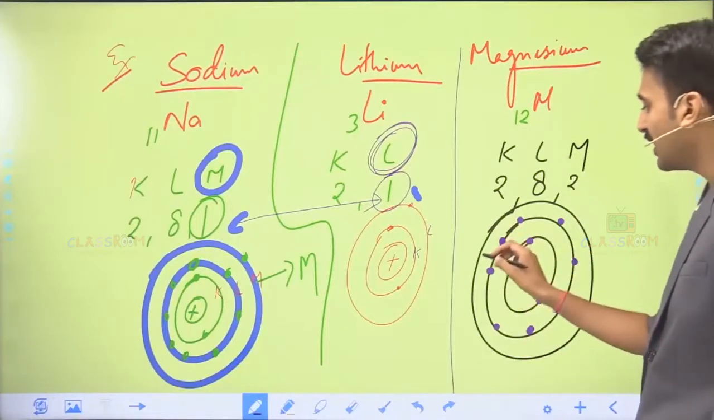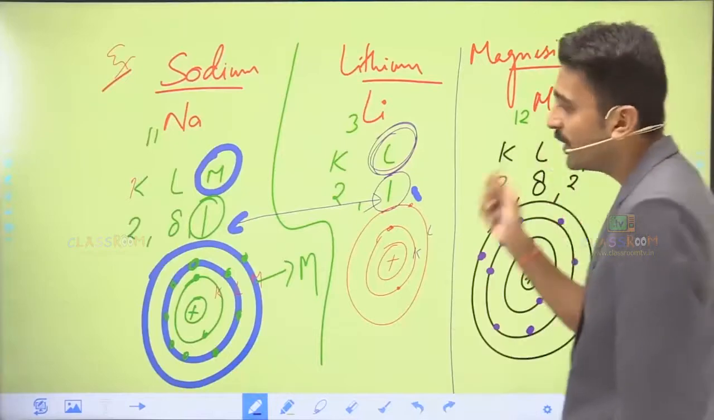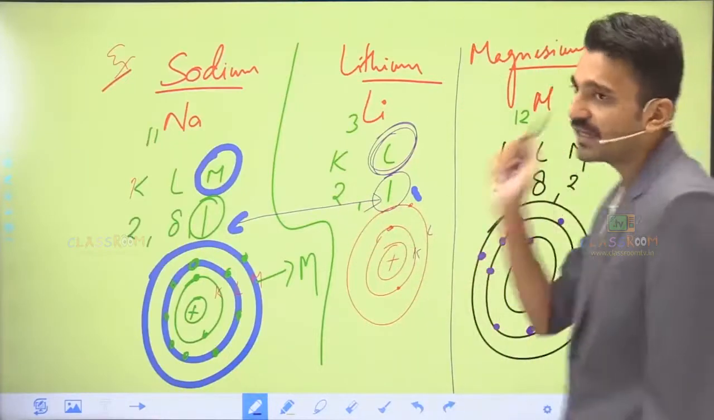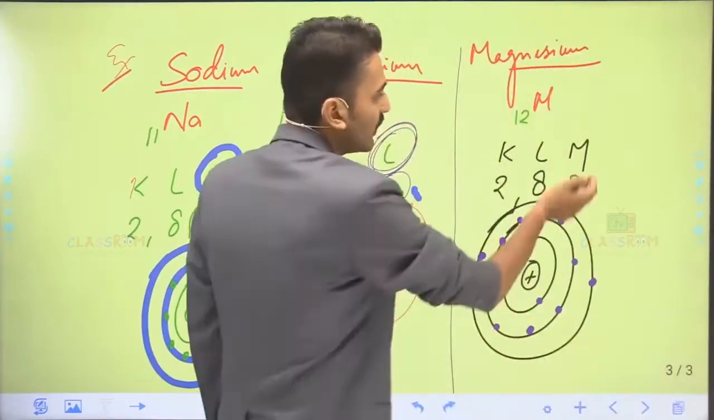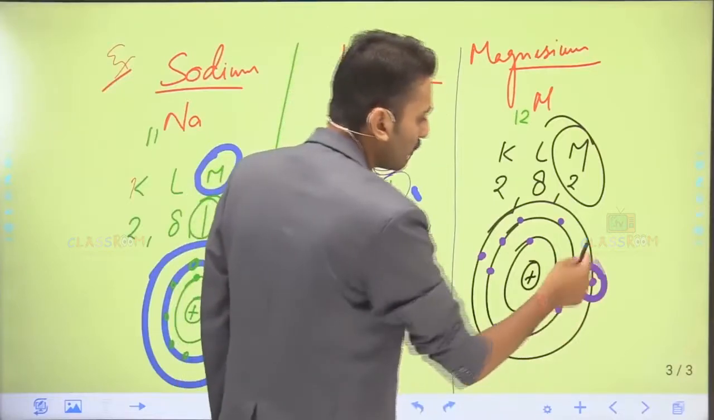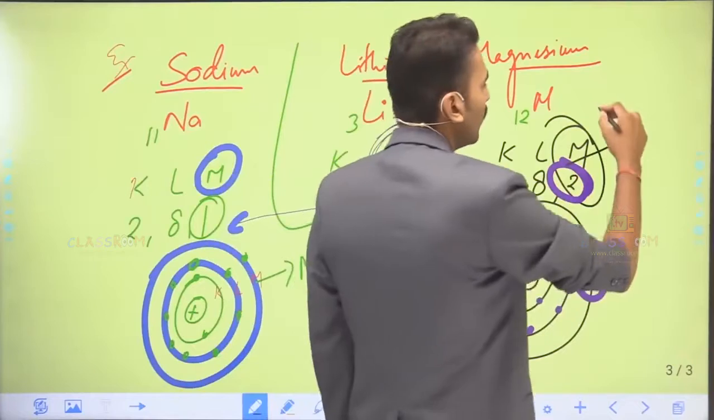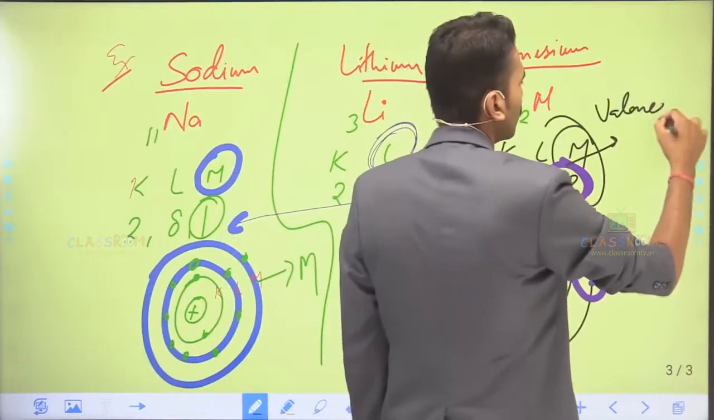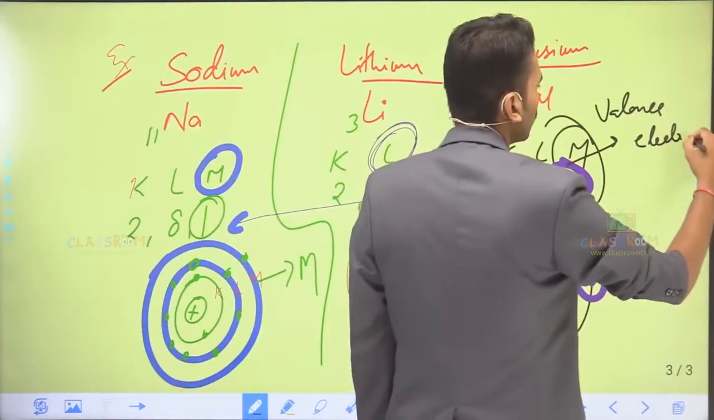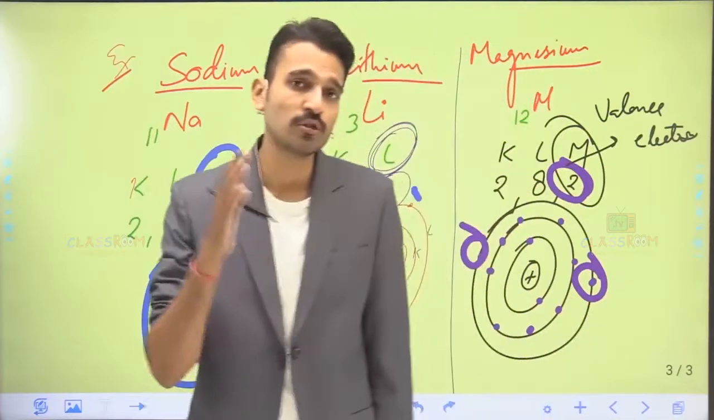While in the last shell, that is the M shell, the number of electrons is 2. So for magnesium, the valence shell is the M shell, which contains 2 electrons, and the electrons present in this particular shell, that is 2 electrons, are called the valence electrons, or we can also call them the outermost shell electrons.